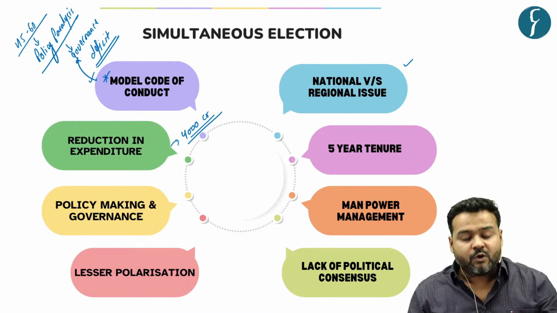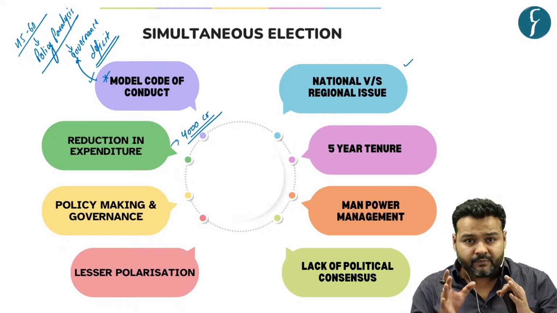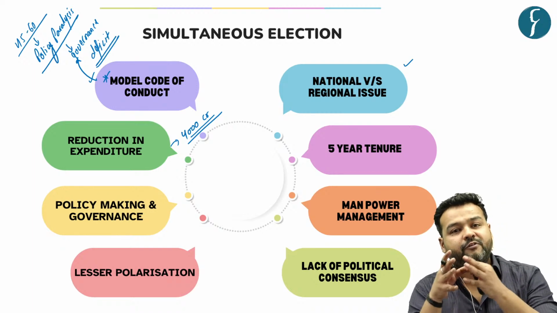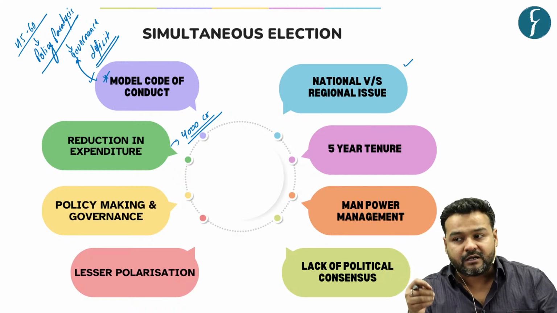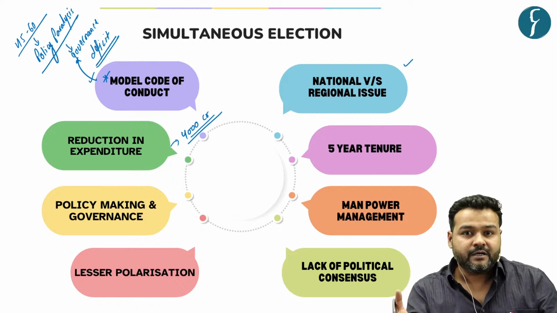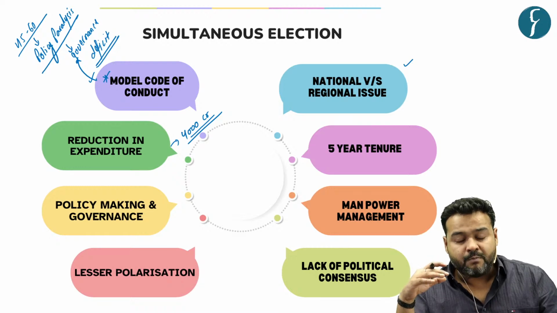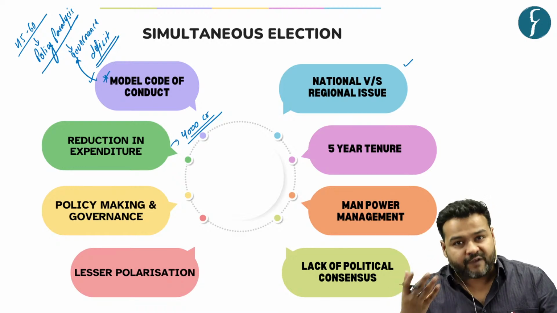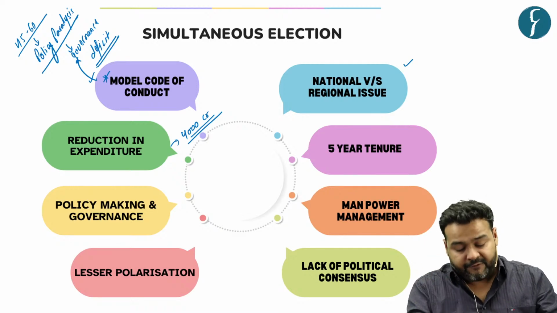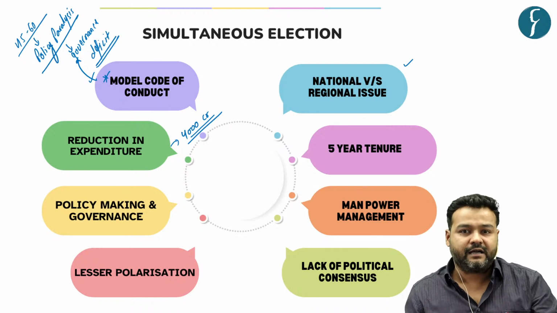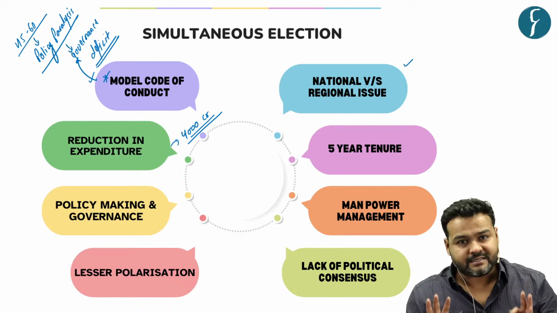So proponents of simultaneous elections say that if there would be only one election, then the ECI, that is the Election Commission of India, can put in a concerted effort, an overview which would be more objective and more effective to curb the expenditure. Let's say 4,000 is the correct figure, so ECI has to spend 4,000 only once.